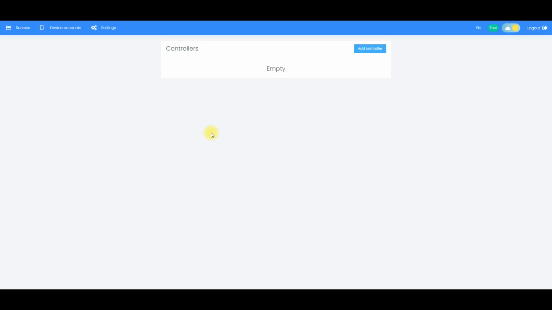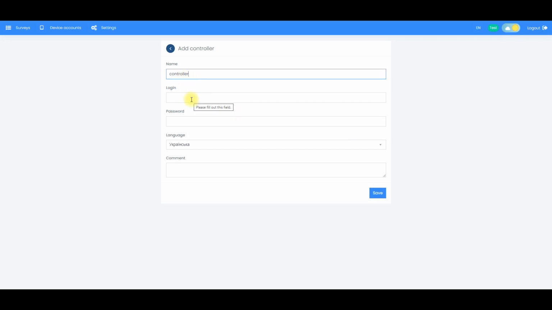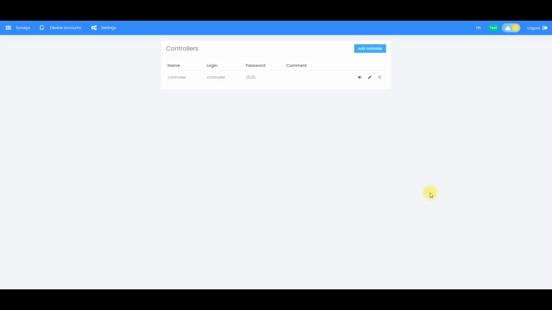Click on Add Controller. Enter the name of the controller, login, password, and then click Save. Let's proceed to editing this controller.